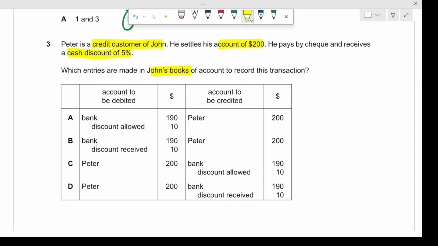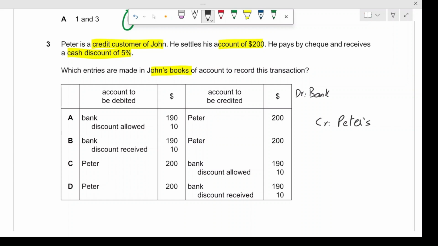So if you're John, or if anyone is John, what entries will be entered into his account? So if you are John, you will be receiving the money, you will receive the check. So your account will be debited by whatever the amount is, and your account will be credited by Peter's account. Peter does not owe you money anymore, so Peter will be credited.